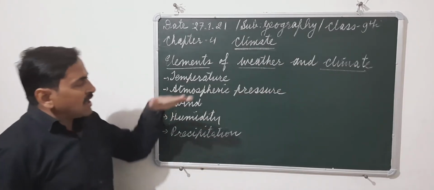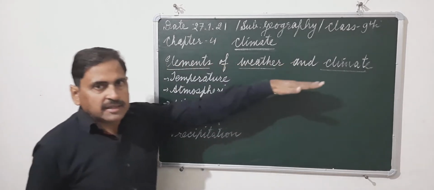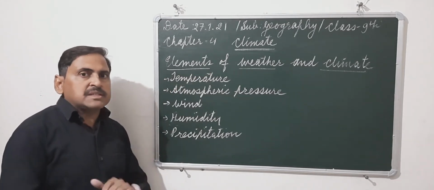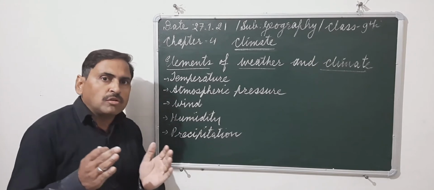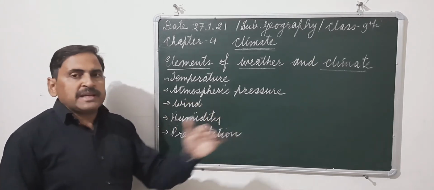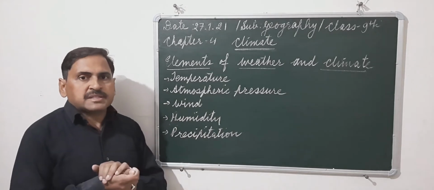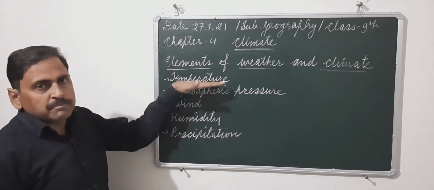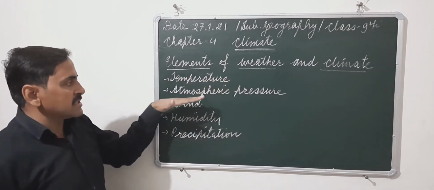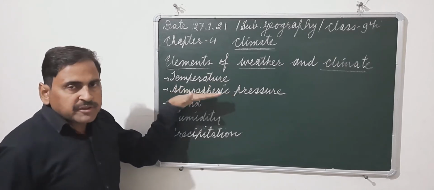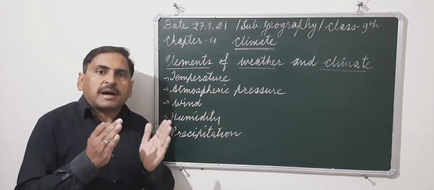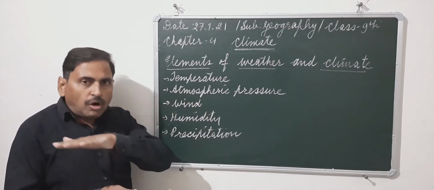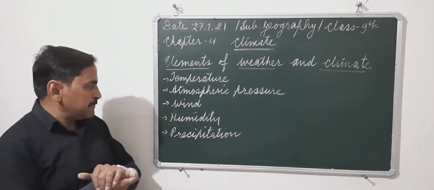Now let's see what are the elements of weather and climate. First, temperature. What is temperature? Temperature is the degree of hotness or coldness. If I say this place is having 20-degree temperature, or any place may have minus 20-degree temperature, both are temperature, the degree of hotness or coldness. Atmospheric pressure means the pressure exerted by air. Wind. What is wind? Wind is the horizontal movement of air.